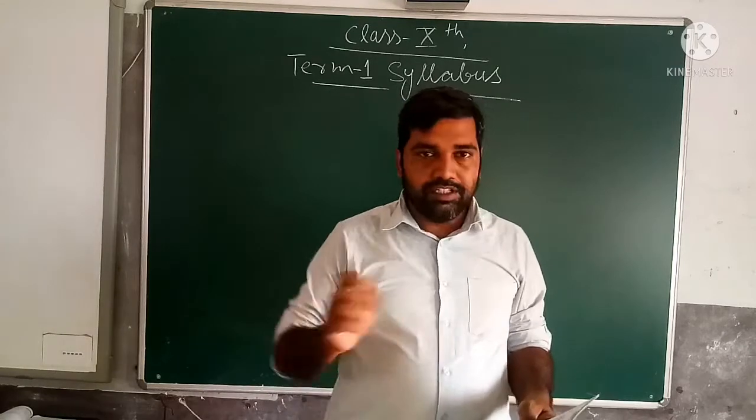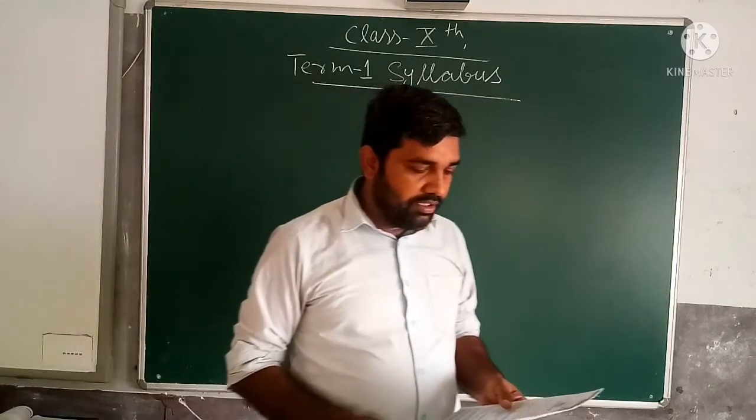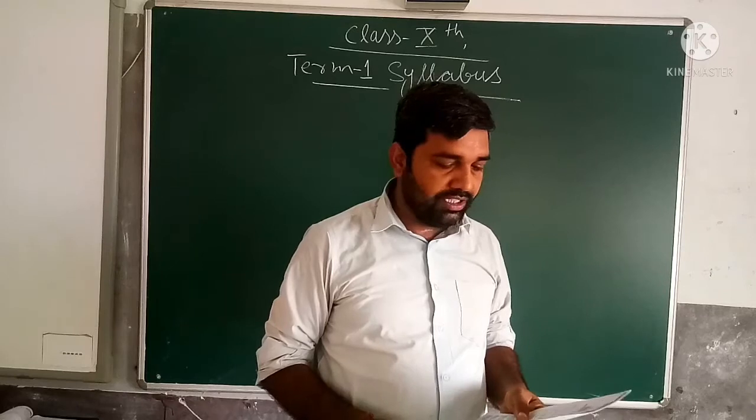Since this time your academic term is divided into two terms, term 1 and term 2.